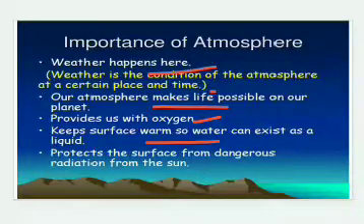And the last important thing is that atmosphere protects us from harmful ultraviolet radiations because of the ozone layer which is there in the atmosphere. As the ozone absorbs ultraviolet radiations, and as ozone is present in atmosphere, therefore atmosphere is important to us. So this is all about the importance of atmosphere.